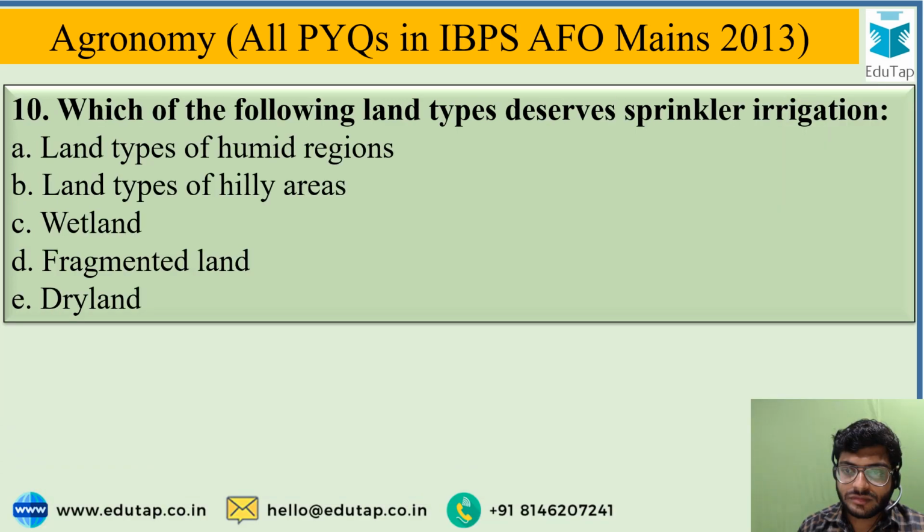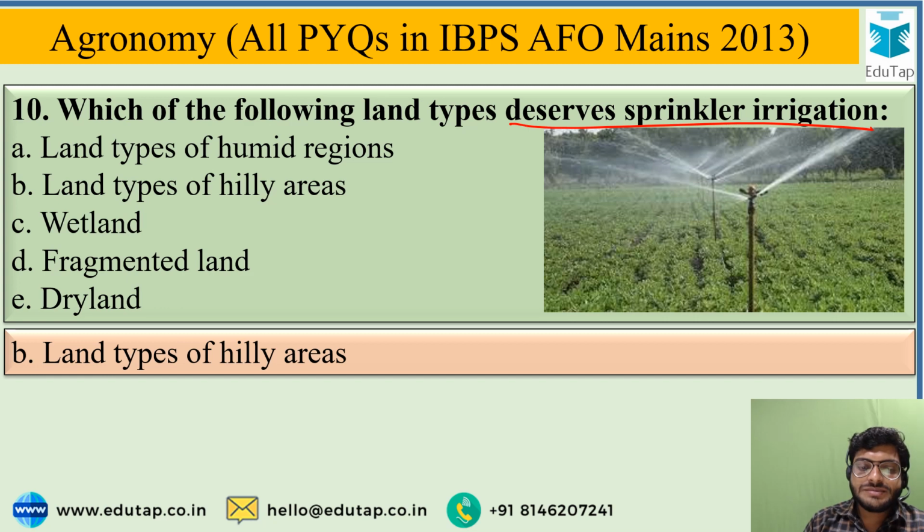Okay, next question is: which of the following land types deserve sprinkler irrigation? And the options are land types of humid regions, land types of hilly areas, wetland, fragmented land or dry land. And the most correct option from the 5 options is land types of hilly areas deserve sprinkler irrigation.